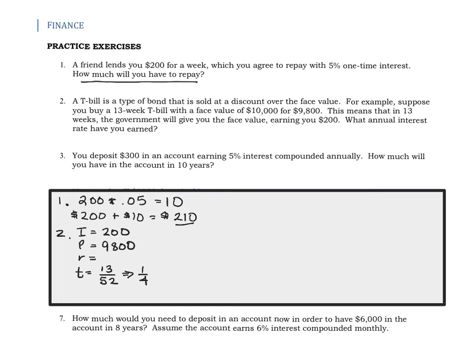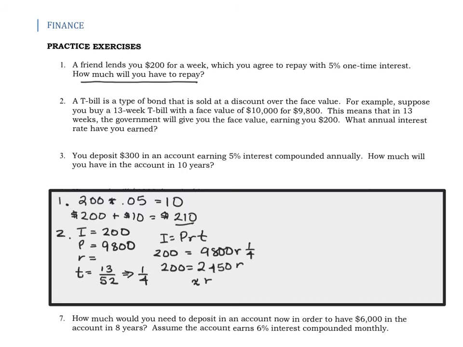Okay, so we know that interest is equal to principal times rate times time. We had $200 interest. Our principal was $9,800. We don't know the rate. The time was 1/4. All right, let's see if 9,800 times 1/4 will give us something nice, and I get indeed 2,450 times the R. So now I'm going to divide the 200 by the 2,450, and I get roughly,